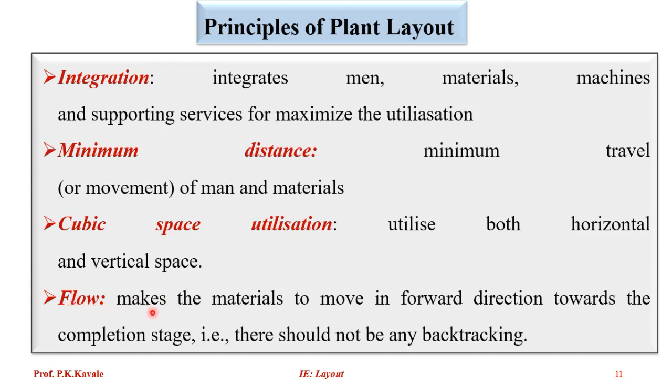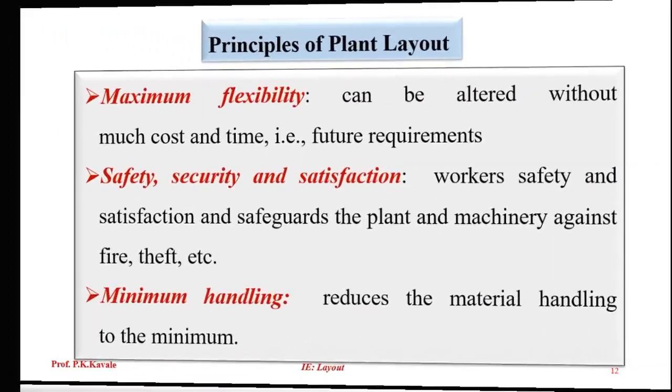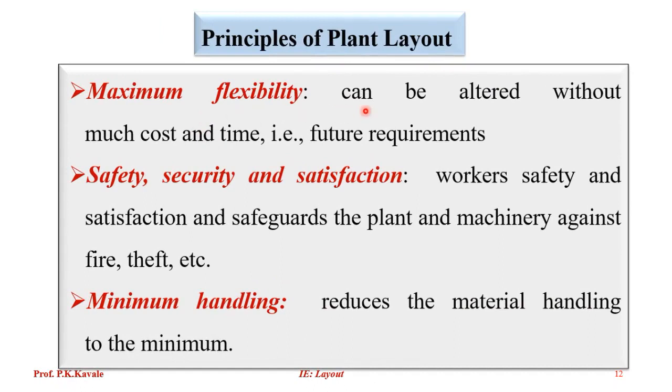Principle of flow: make the material flow in the forward direction towards the completion stage, with no backtracking. Principle of maximum flexibility: the layout can be altered without much cost and time for future requirements. Principle of safety, security and satisfaction: worker safety and satisfaction, and safeguarding the plant and machinery against fire, theft, etc.